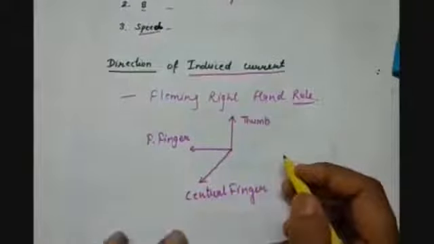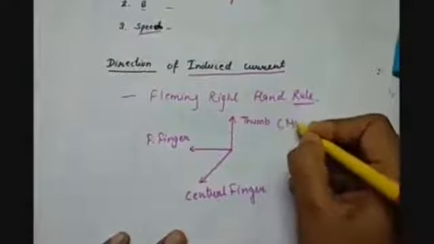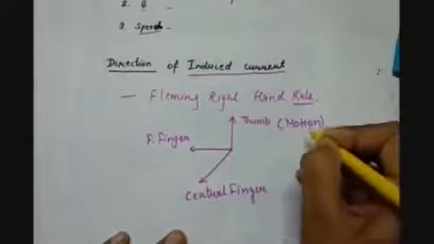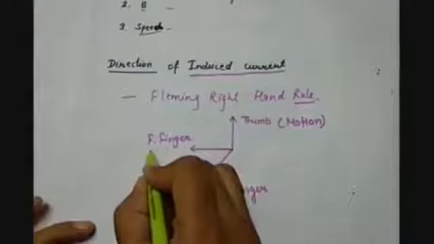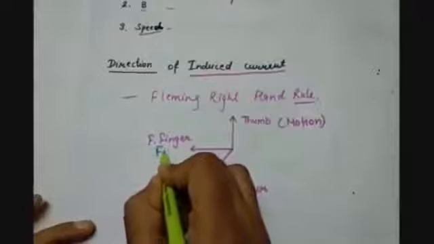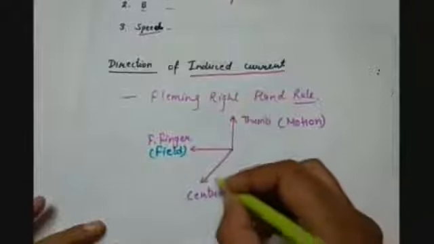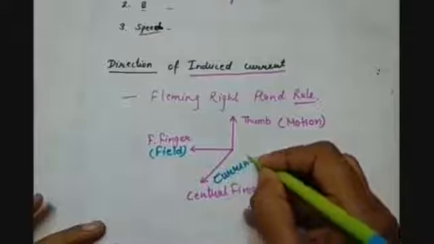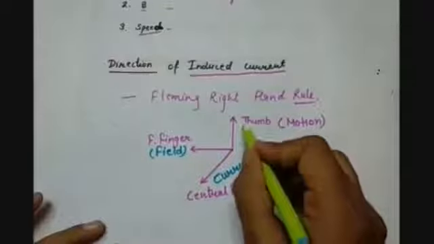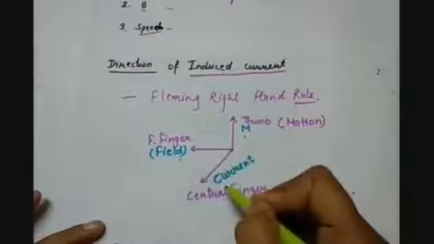The way to remember is that the thumb is indicating the direction of the motion, the first finger indicates the direction of the magnetic field. So I am writing it as field. Then our central finger will give the direction of the induced current. So you can also remember it like M, F, C, or mother, father, child.